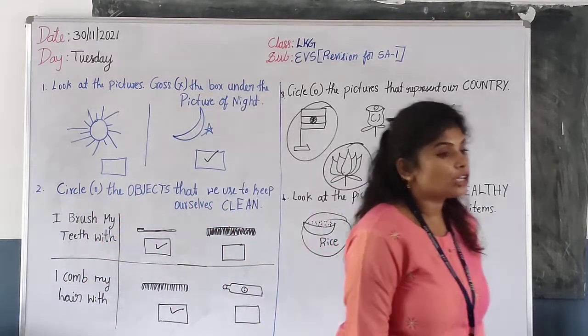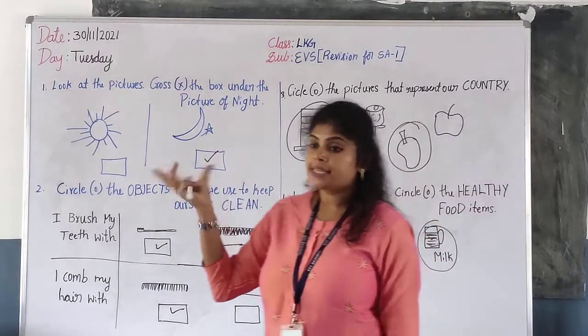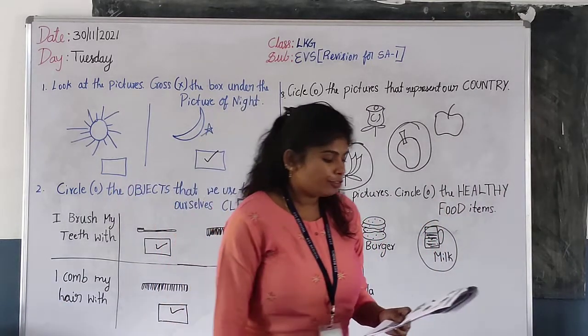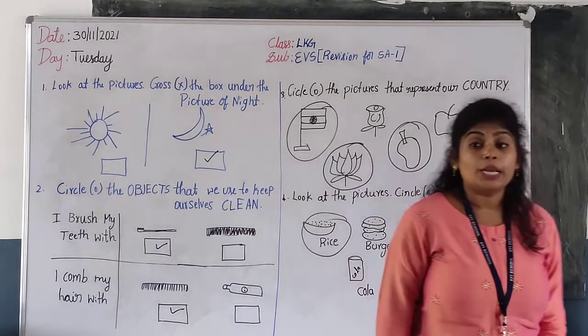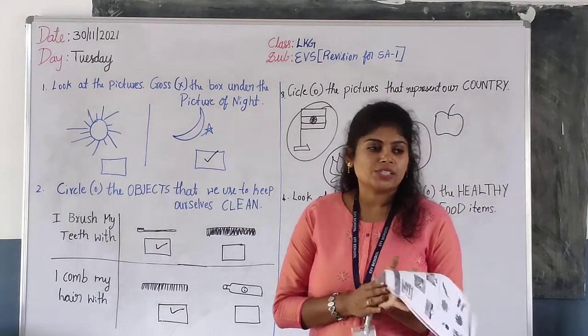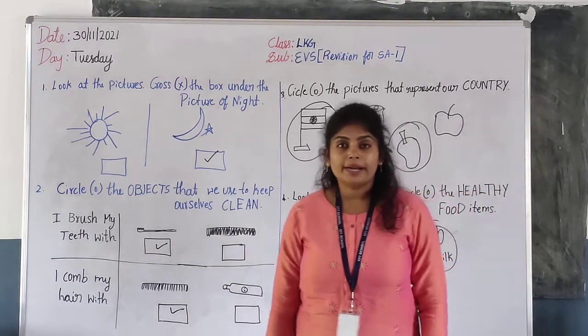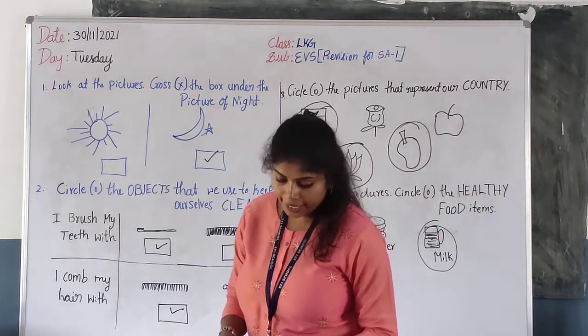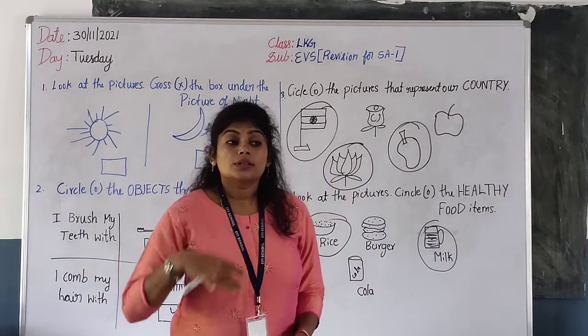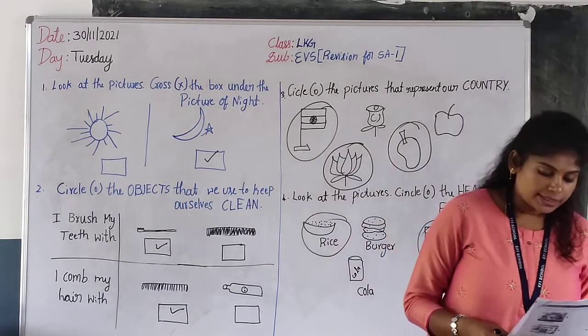Then which is our national fruit? Mango. Mango is our national fruit. Then which is our national bird, children? Peacock. Very good. Clap for Srishri. Super. Our national bird is peacock. Okay. We have to know the things that represent our country.